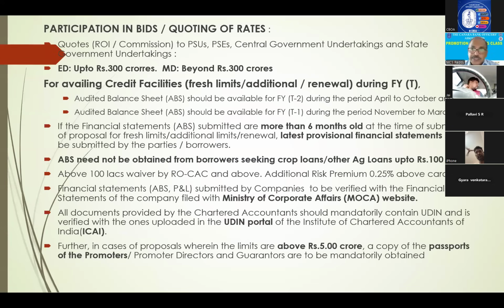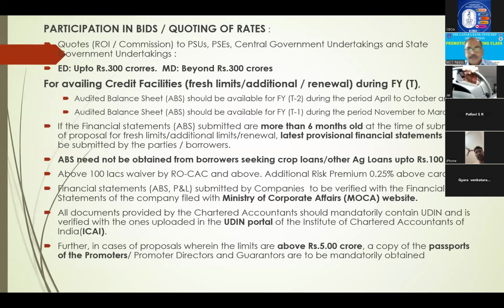And the chartered accountants, wherever they sign balance sheets, etc., have to put their UDIN number, that is the unique document identification number. You can verify these numbers on the ICAI website, the Institute of Chartered Accountants of India. So these are all fraud preventive measures, to prevent the party from submitting adjusted financials.